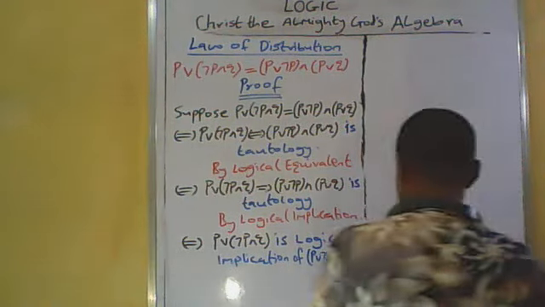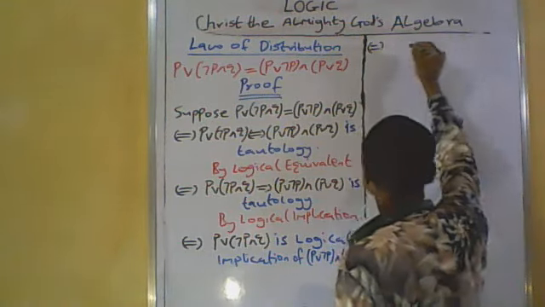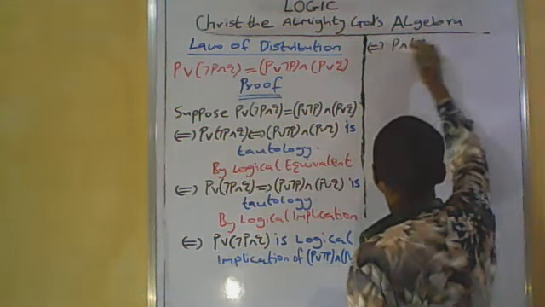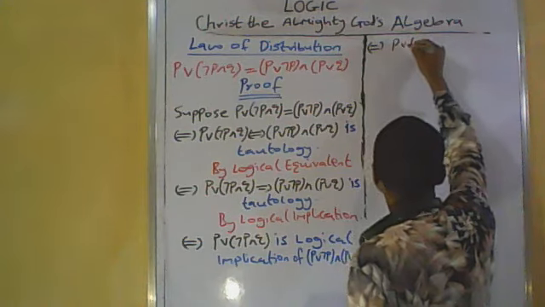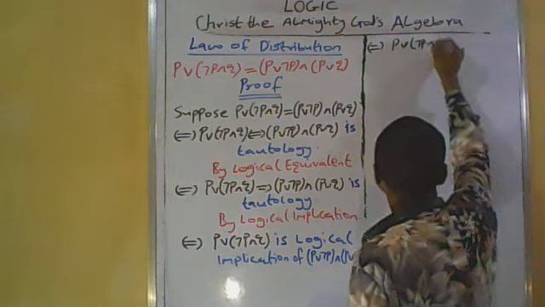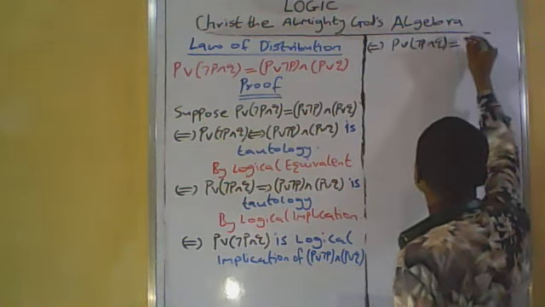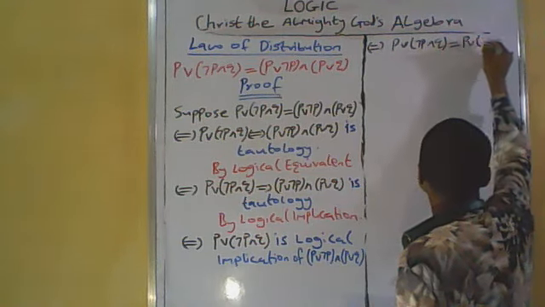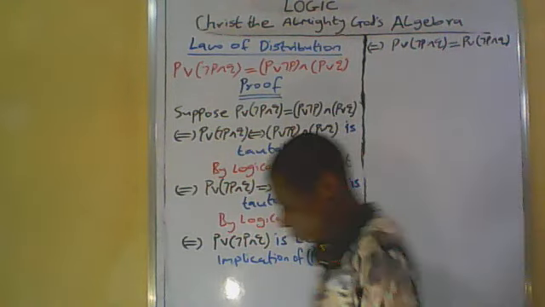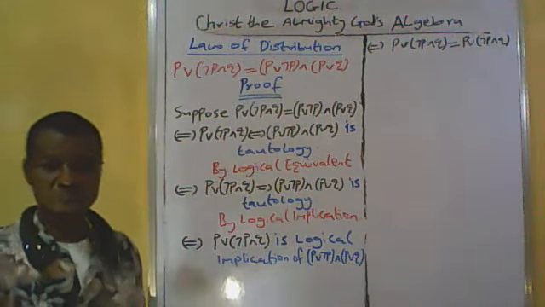So if this is true, this must also be true. So if and only if P or (not P and Q) is equal to P or (not P and Q). So it is true that a logical implication is equal to itself.